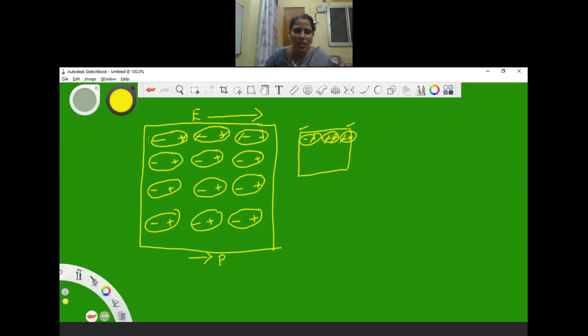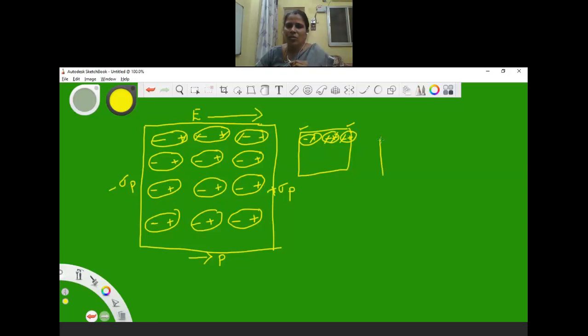We have only the negative charges on this side of the dielectric, and similarly we have positive charges on the other side. So we can say that this is the side where we have negative surface charge density, and here we have positive surface charge density.